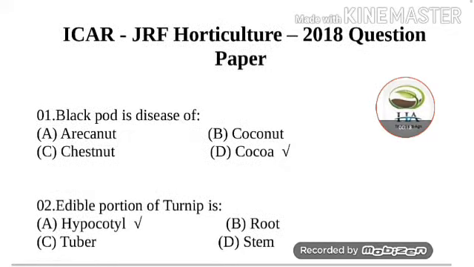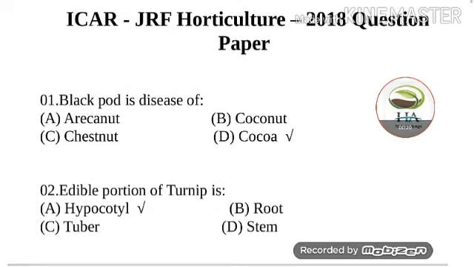First question of the 2018 question paper is: black pot is a disease of? Options are areca nut, coconut, chestnut and cocoa. The answer of this question is cocoa. Black pot is a disease of cocoa which is caused by the Phytophthora palmivora fungus, and this disease is also known as the canker disease of cocoa.